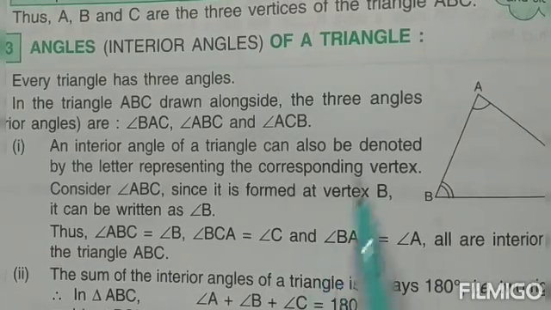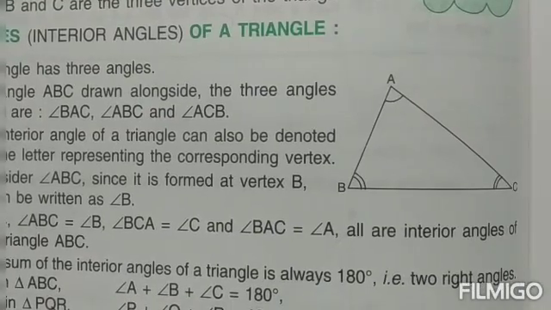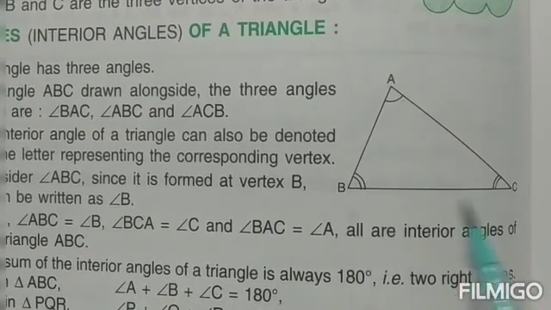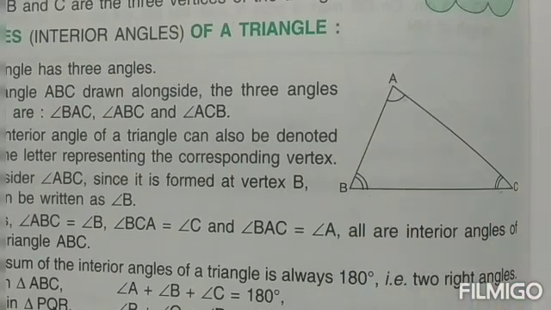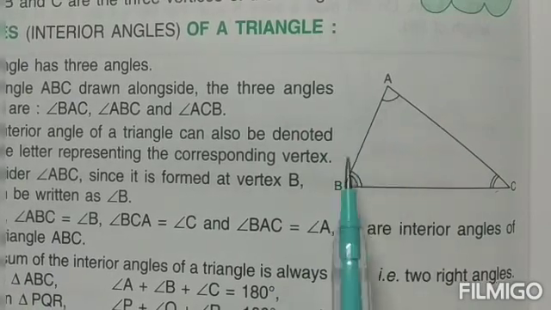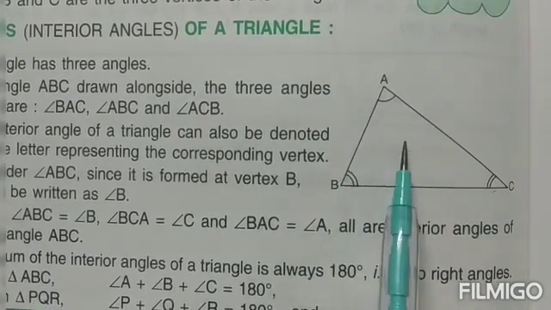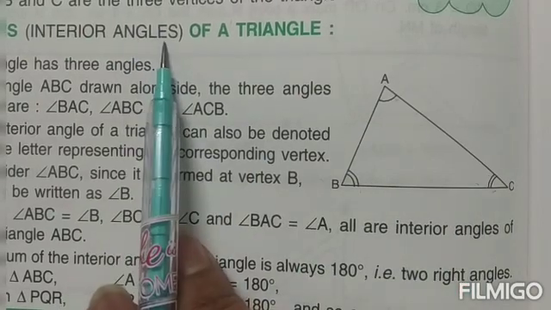Next we come to, children, the angles. Every triangle, if you look at it, children, has an angle at all three vertices. There are two different types of angles, children. The angles inside a triangle are known as interior angles.